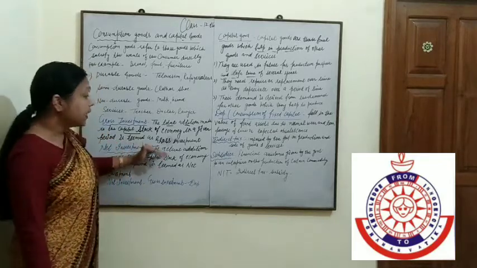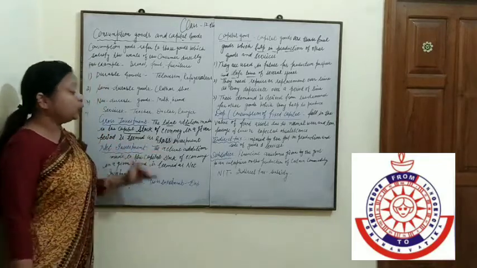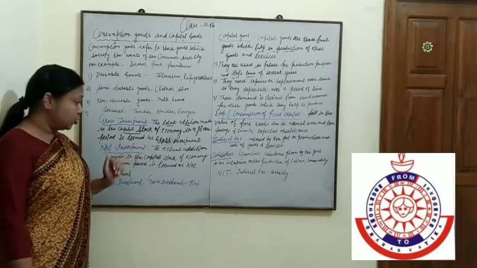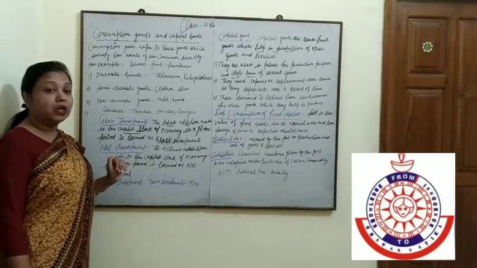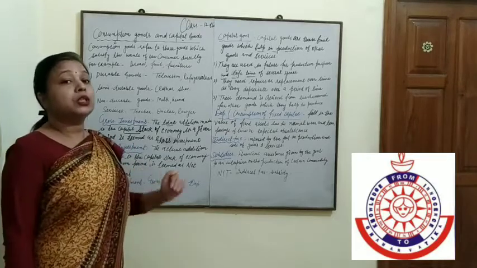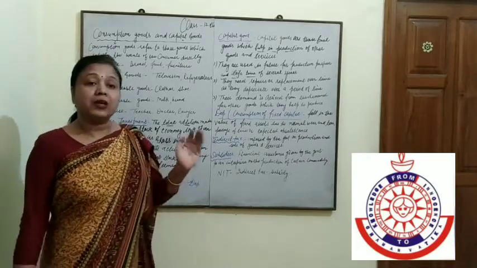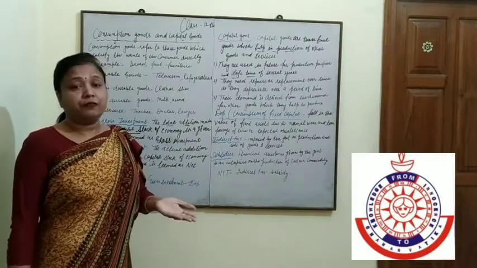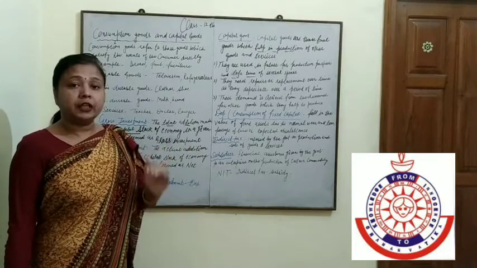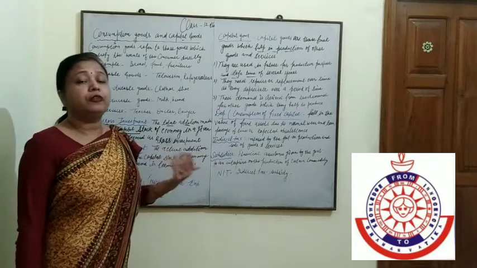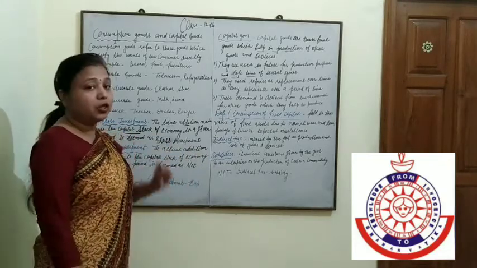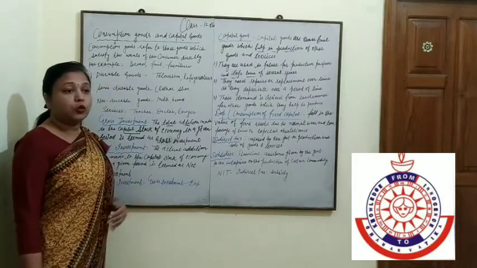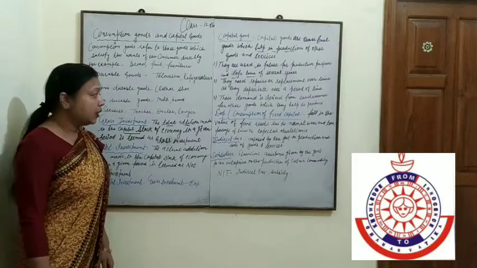So the actual addition made to the capital stock of an economy in a given period of time is known as net investment. It means net investment is equal to gross investment minus depreciation.